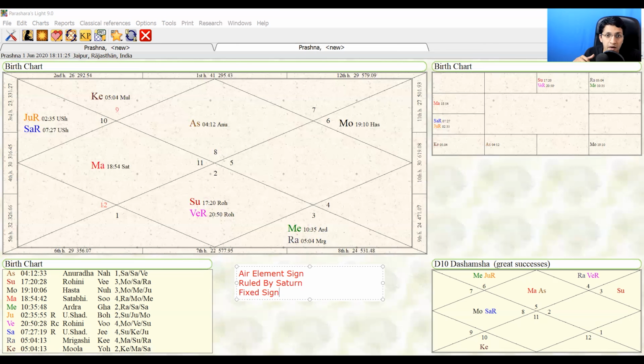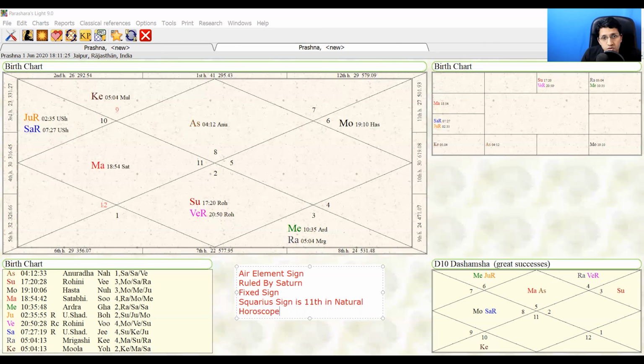So if you have any planet placed in this sign, it shows that you will have a fixed or stubborn nature around that area of your life. Let's say you have Darakaraka placed in a fixed sign. It shows that you are a person who will be stable and reliable in a relationship. If the house of personality, or the signs or houses signifying self, are placed in the sign of Aquarius, it shows a rigid or reliable personality.